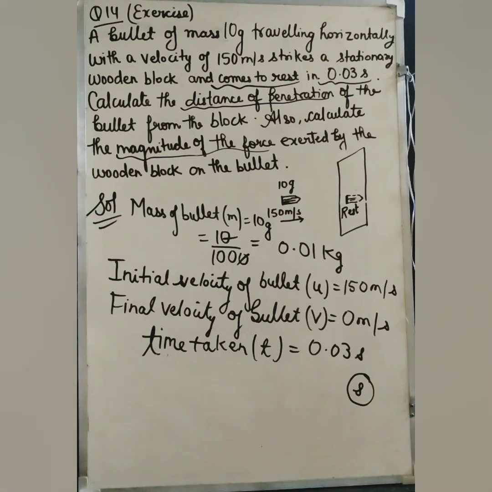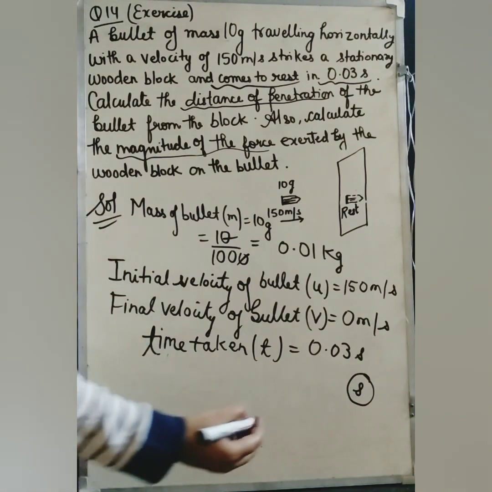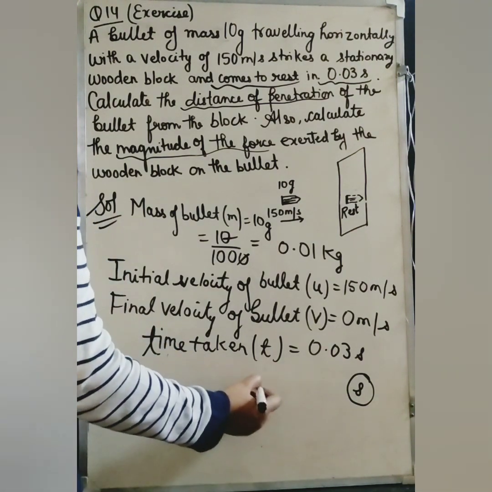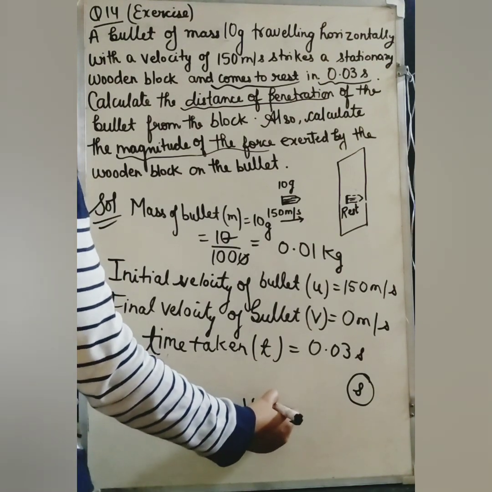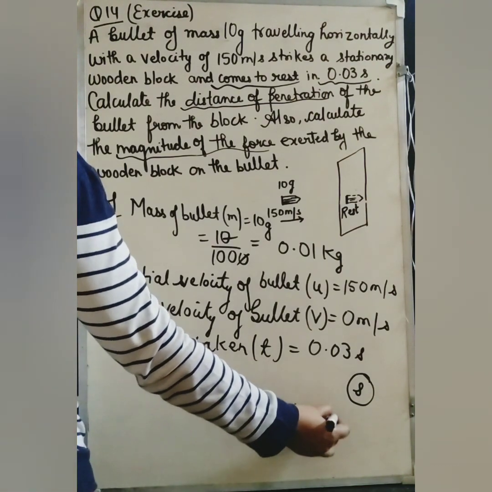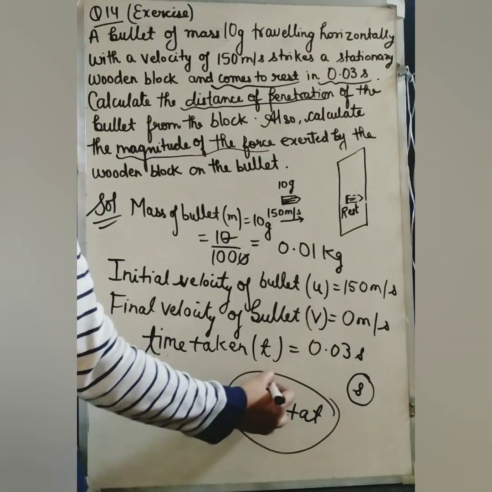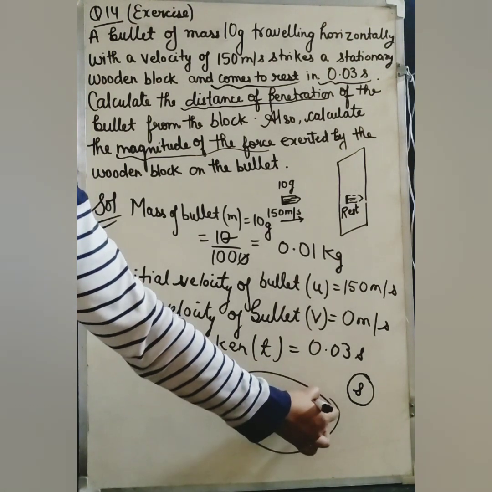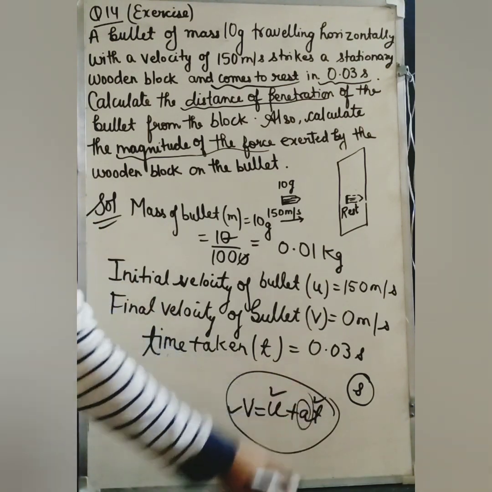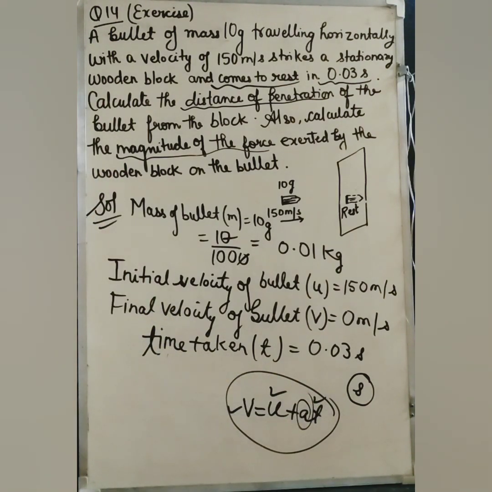So for finding the value of a, I am going to use my first equation of motion, v is equal to u plus at. In this equation we have the value of v, u and t, so we can easily calculate the acceleration.